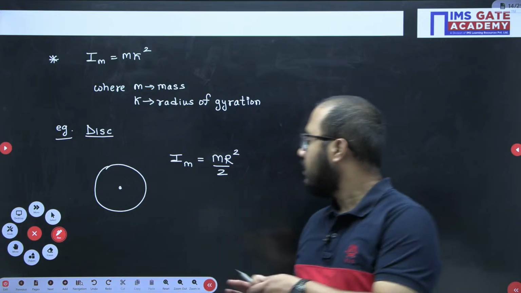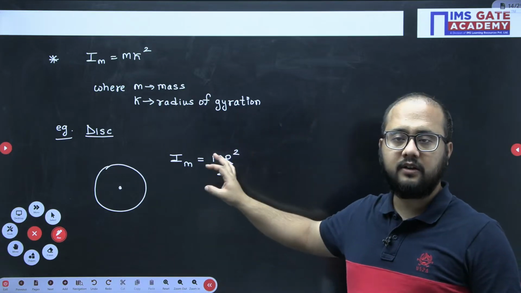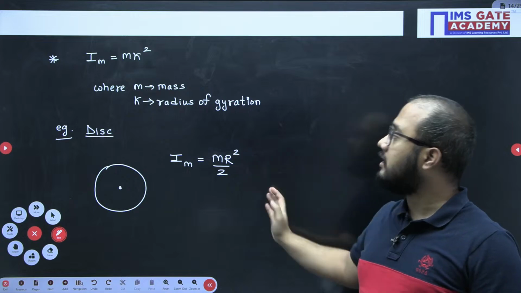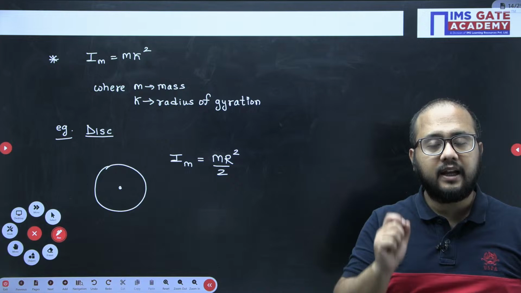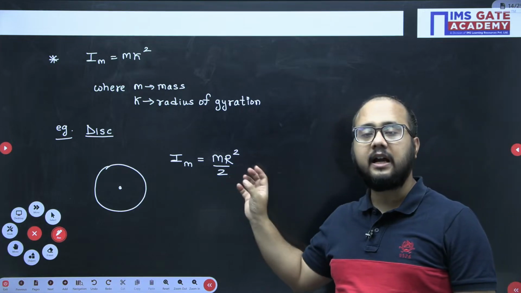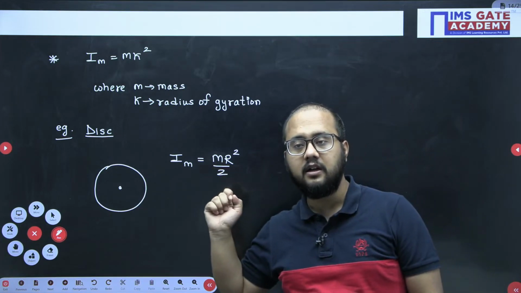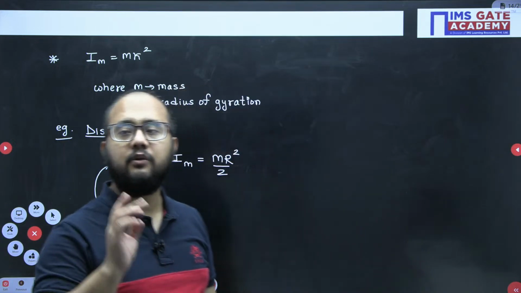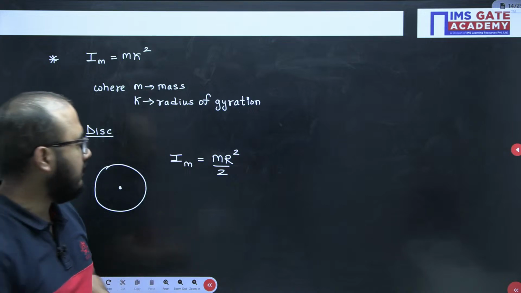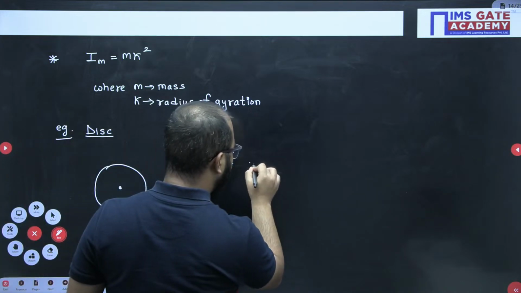So what I will do? Simply whatever the mass moment of inertia value we know, we will equate it with mk square. That's all we need to do. We will equate whatever the formula we are having for mass moment of inertia with mk square, and from the k value we get, that is the radius of gyration here. So just equate with mk square.